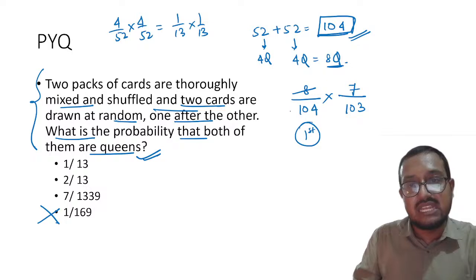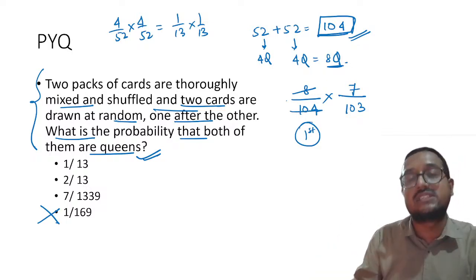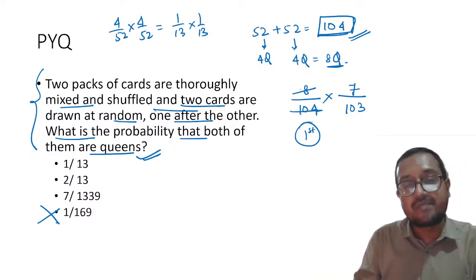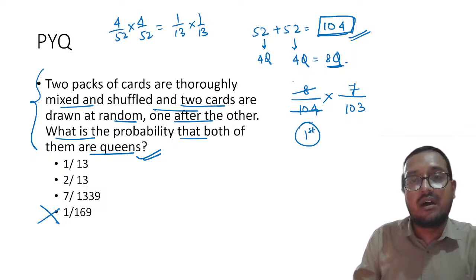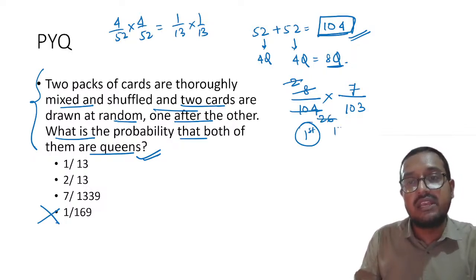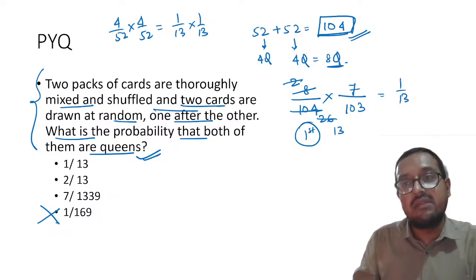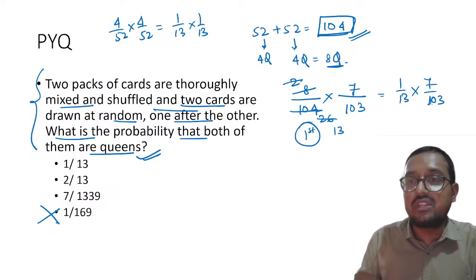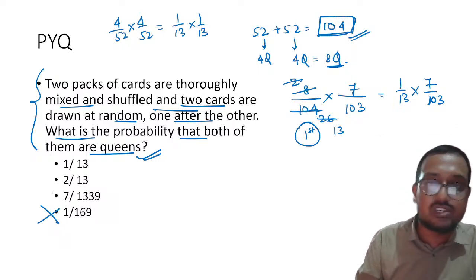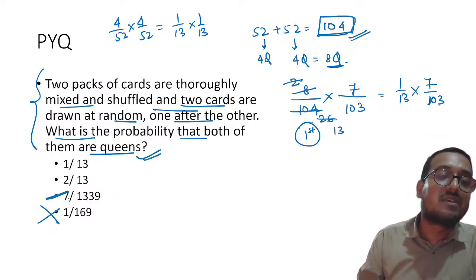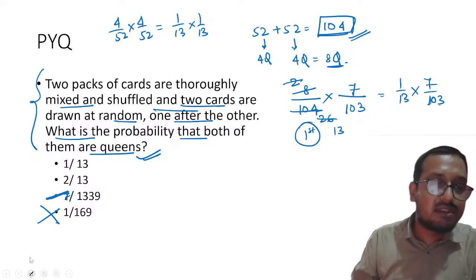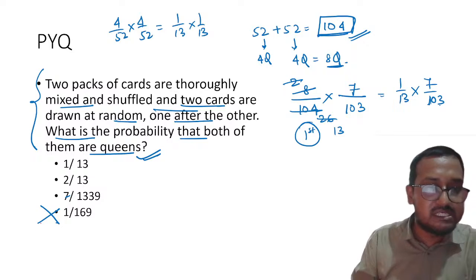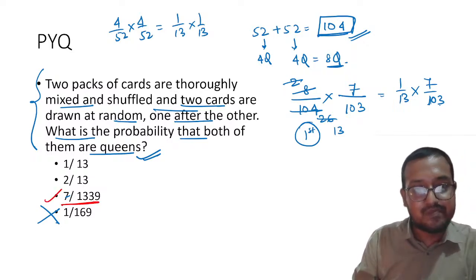Now if you want, you can cancel it and then try to find out the answer. Let us try it out. This will become 2, I am dividing it by 4, and this will become 26. This will be 13. So please remember 1 by 13 multiplied by 7 by 103. If I am correct, 103 is not divisible by 7 and the answer should be C. Please remember C should be the answer.